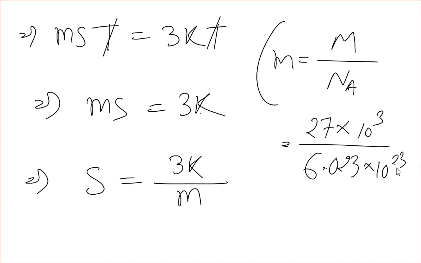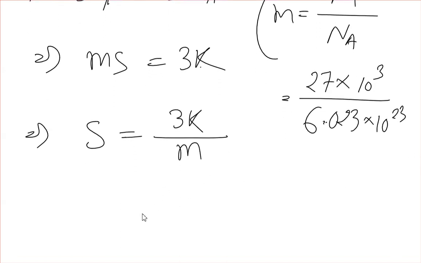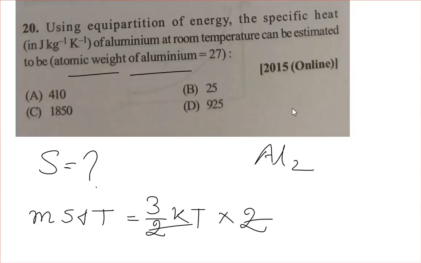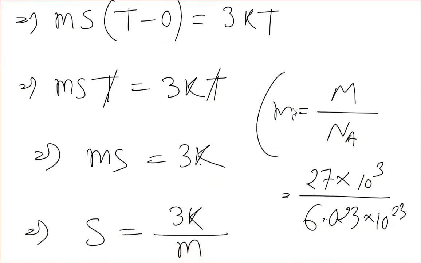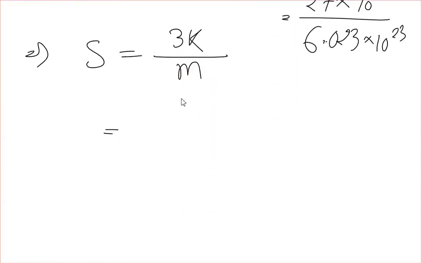Okay, so from here if we put the values, then what will it be? It has not been provided the value of k. Okay, so we know k is a constant, the Boltzmann constant. What is its value? That is 1.38 into 10 to the power minus 23.